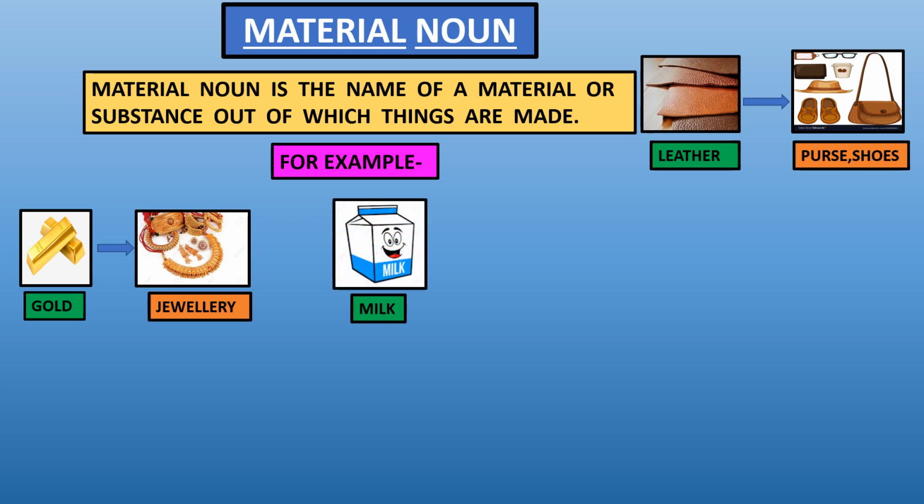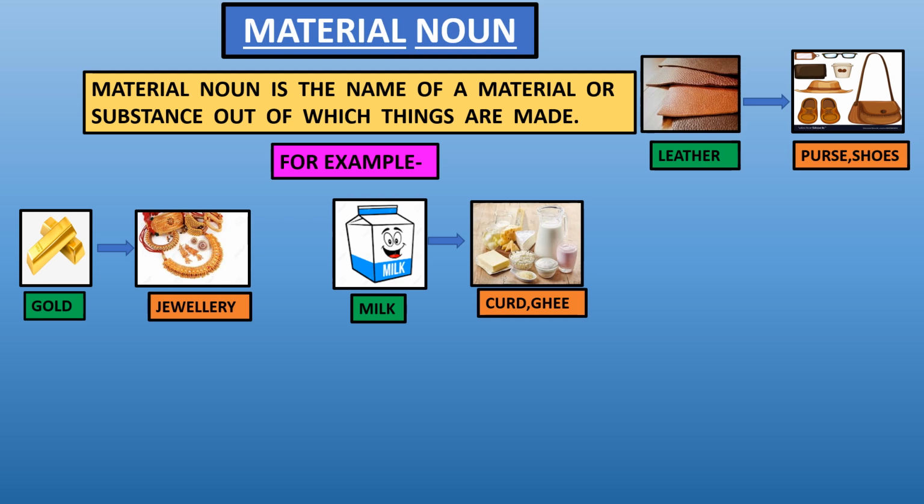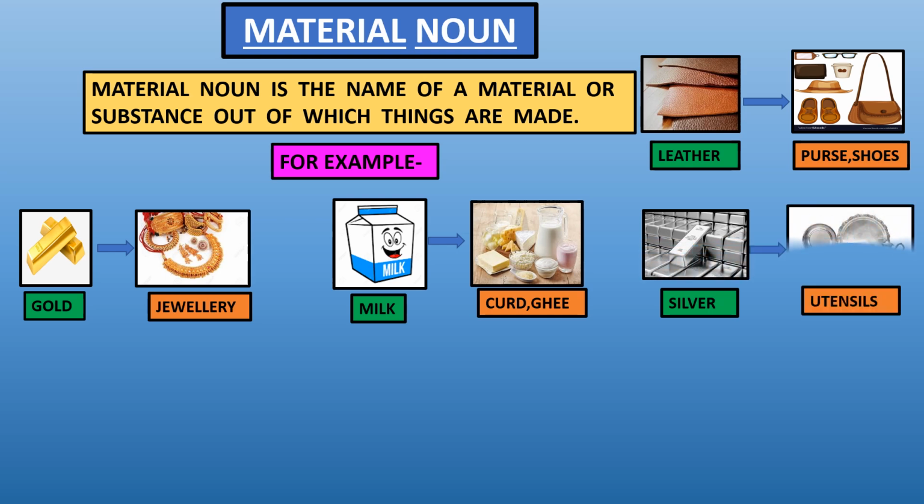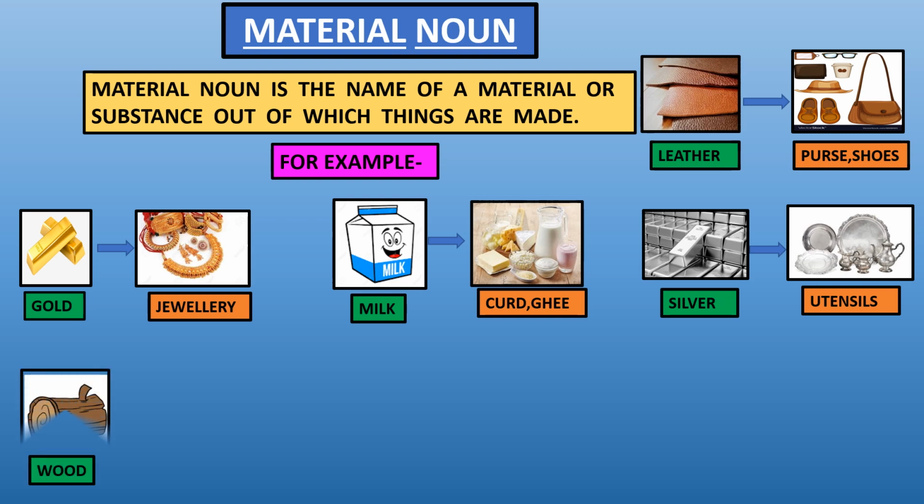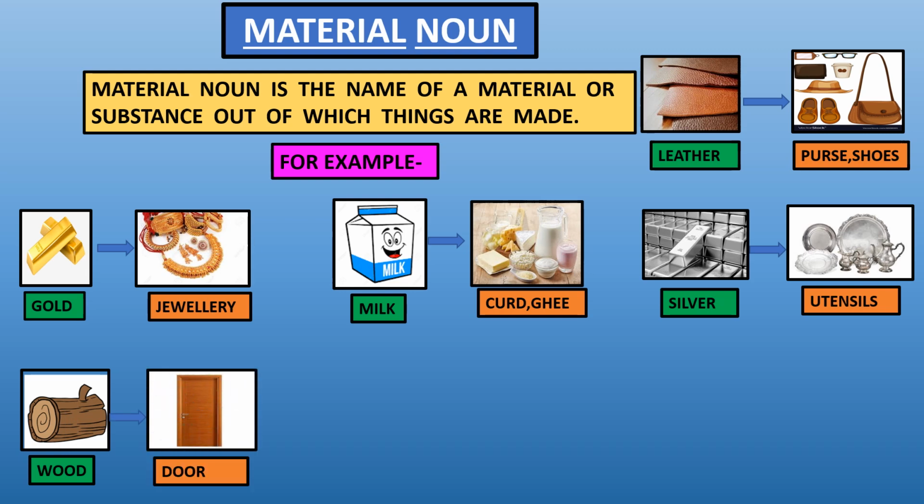Milk. Milk is used to make many things like cheese, curd, butter, etc. So it is also a material noun. Silver. Silver is a raw material for making utensils, jewelry. So this is also a material noun. Wood. We can make many things from wood like doors, windows, furniture. So it is also a material noun.